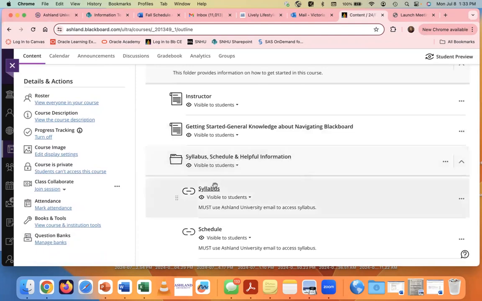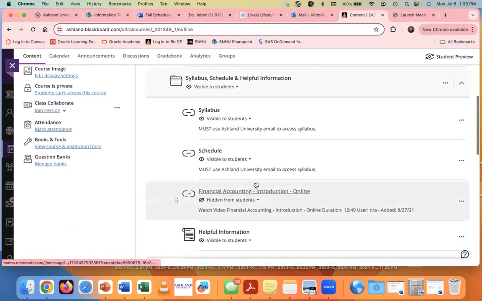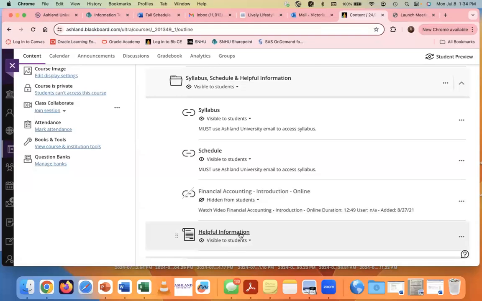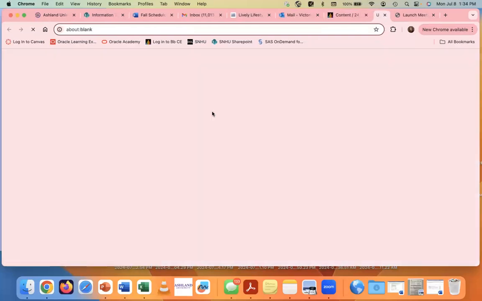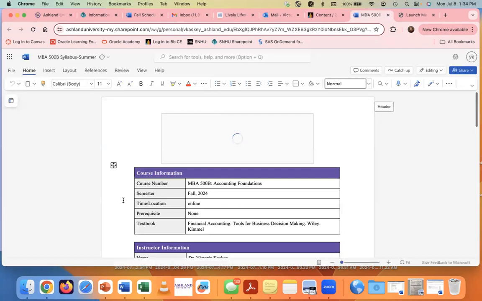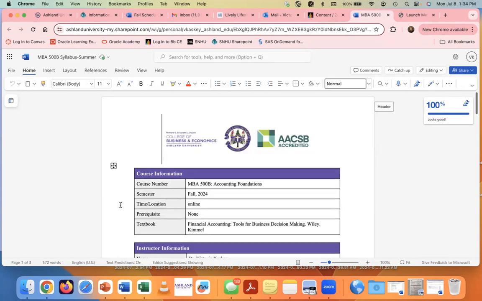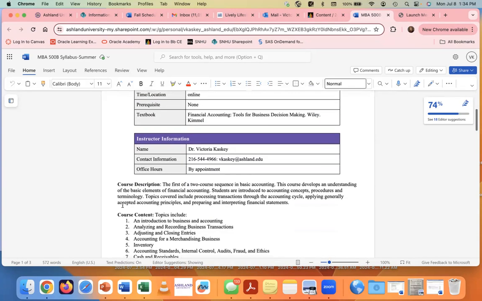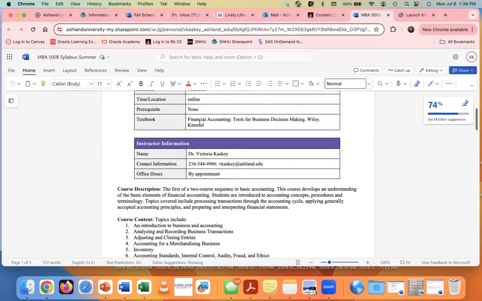Here I have a folder with the syllabus, the schedule. This link will be here to this video, as well as some helpful information, or hopefully helpful information. The course syllabus does a pretty good job of navigating through the expectations, but there are some more in-depth pieces of information to expand on that as we go through, and I will show you where that is in the course.